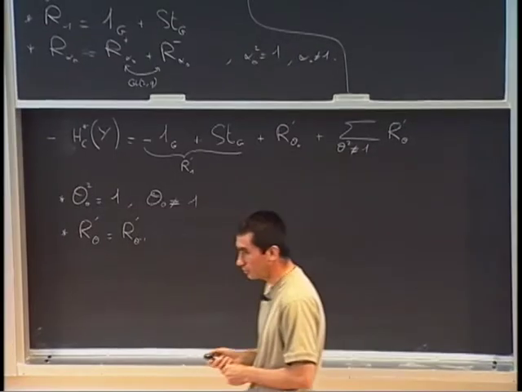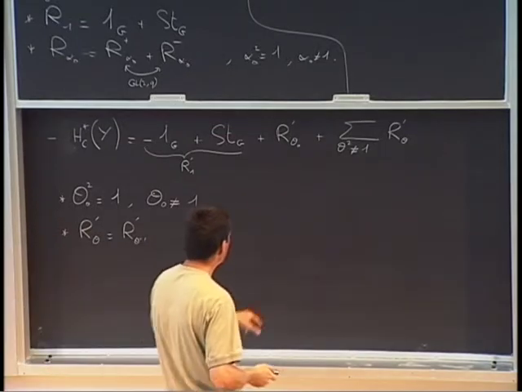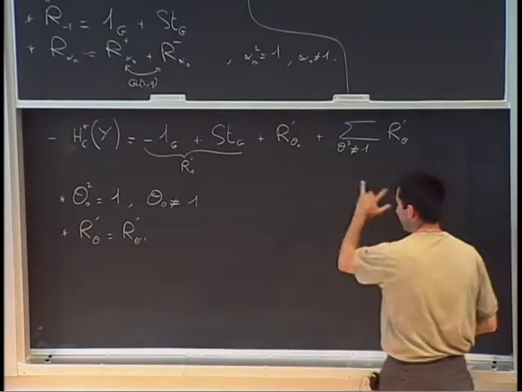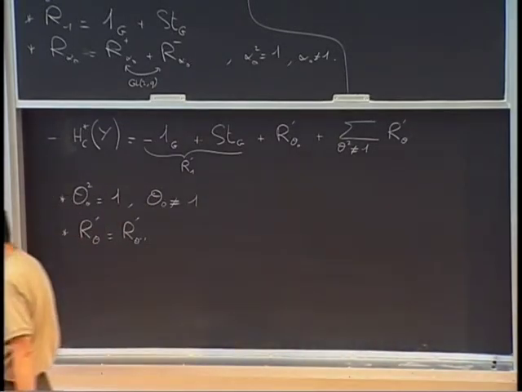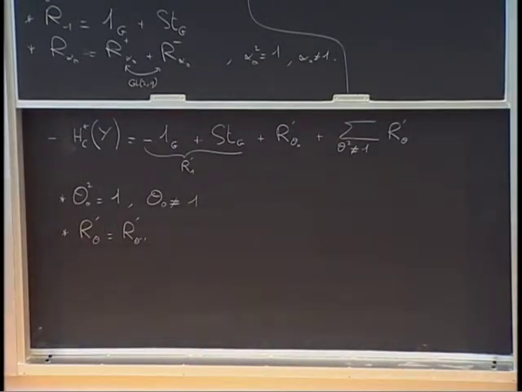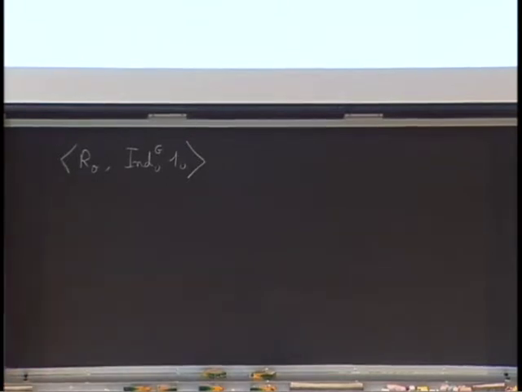The first thing I want to prove is that, if they are non-zero, they will be new, in the following sense. I want to compute the scalar product between these two things, and I want to prove that it is equal to 0.